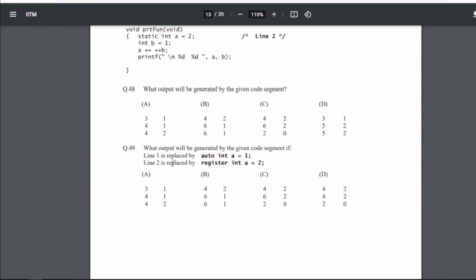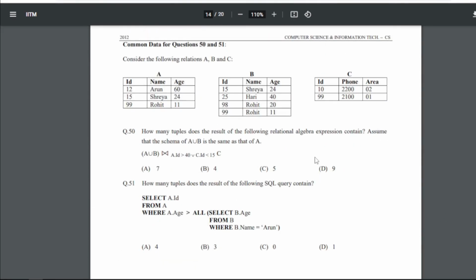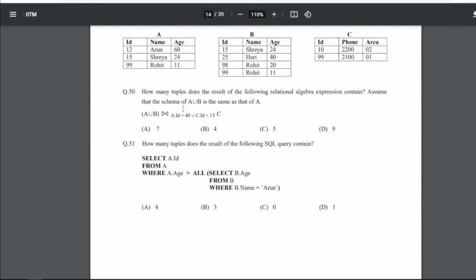Now 49: what output will be generated by the given code segment if line 1 is replaced by auto int a equals 1 and line 2 is replaced by register int a equals 2? In that case we will get the answer as D, that is 4242 and 20. Now 50: consider the following relations A, B, C. How many tuples does the result of the following relational algebra expression contain? Assume that the schema of A union B is the same as that of A. So this is the expression. For 50 our answer is A, that is 7.